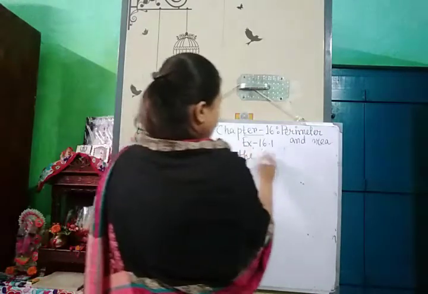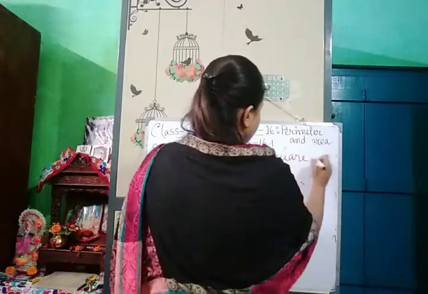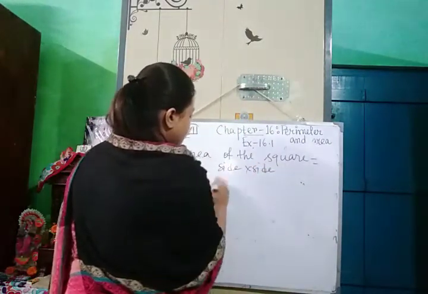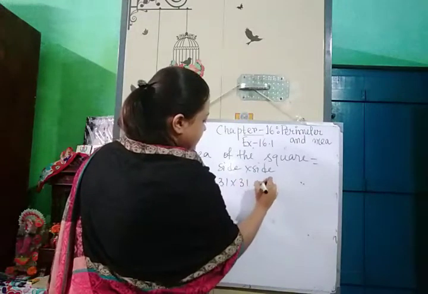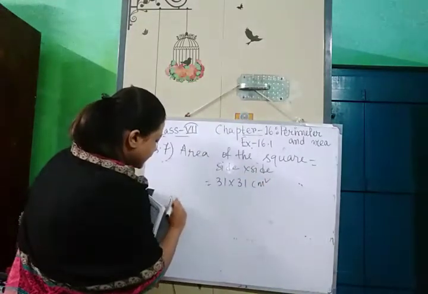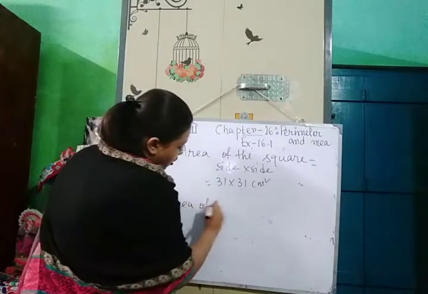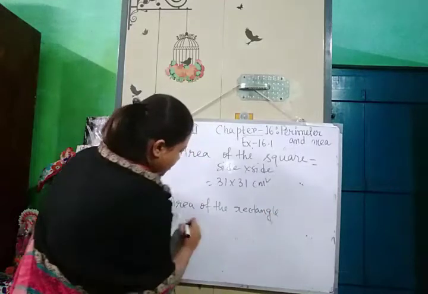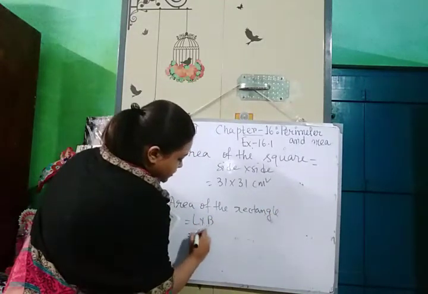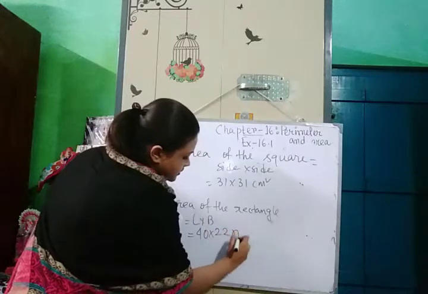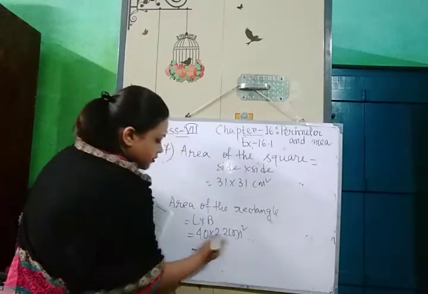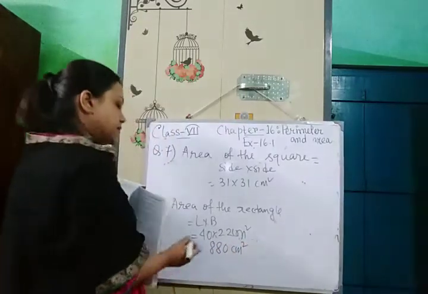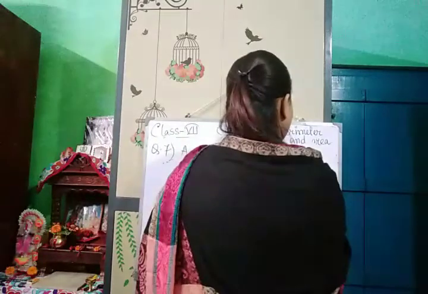Area of the square is equal to side into side, that means 31 into 31 centimeter square, and the area of the rectangle is equal to length into breadth, that means 40 into 22 centimeter square, that means 4 2s are 8, 4 2s are 8, 0, 880 centimeter square, and this one will be 31 into 31,